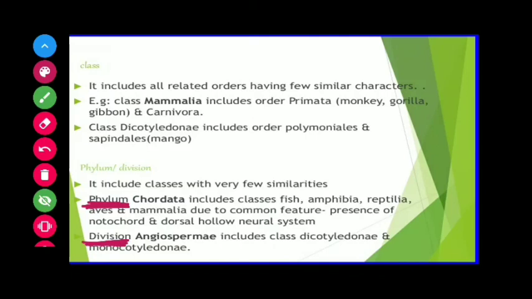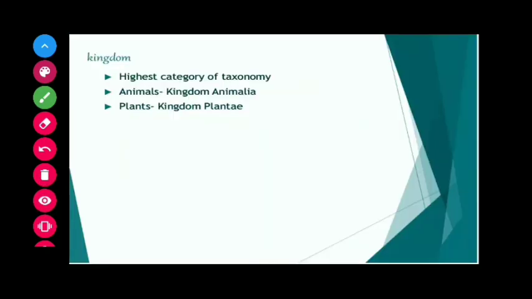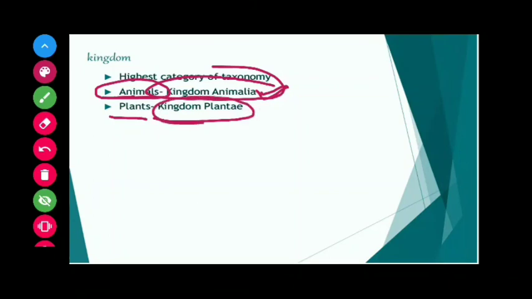The highest category on the hierarchical scale is the kingdom. Two different kingdoms are represented here. First one is the kingdom Animalia, another one is the kingdom Plantae. All animals belonging to various phyla have been put together in the kingdom Animalia. Similarly, all plants have been placed in the kingdom Plantae.